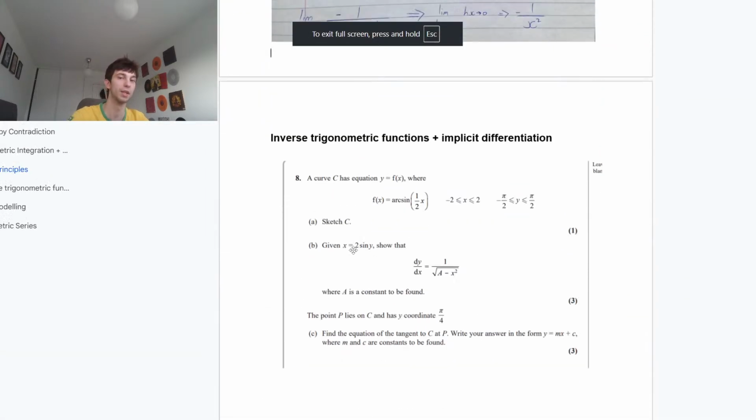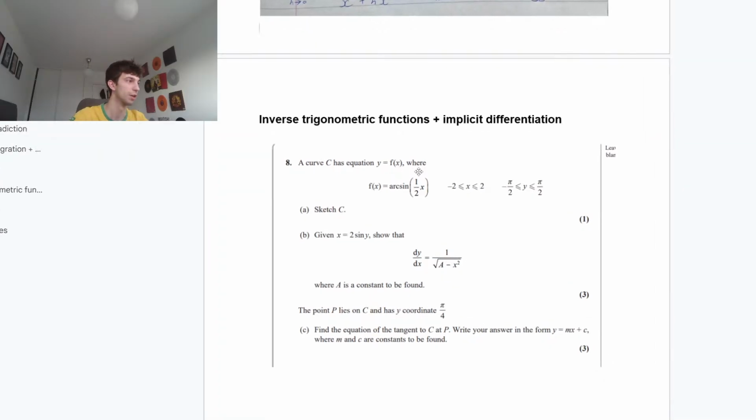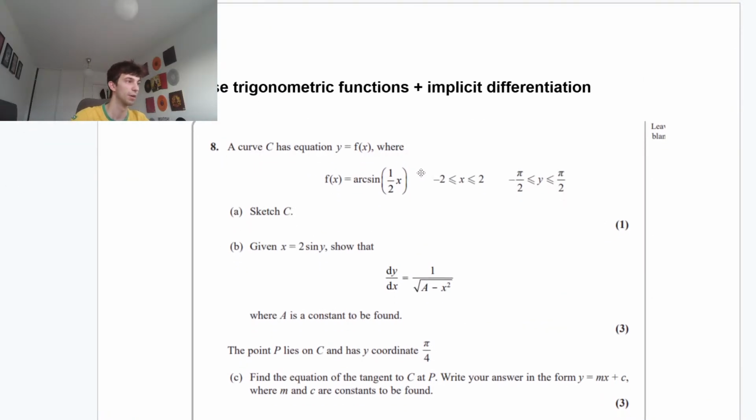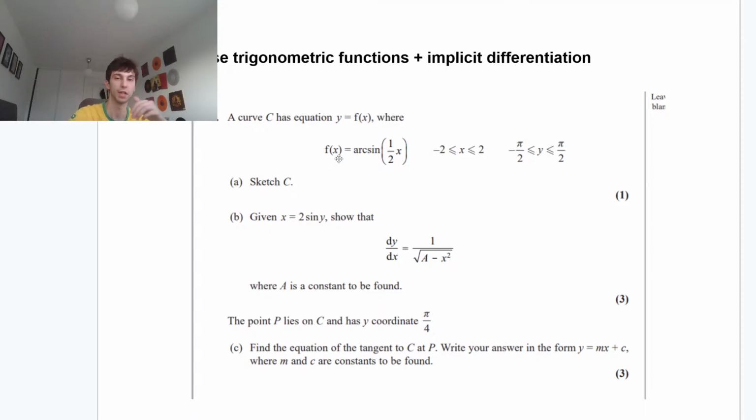Next question, guys, is going to be an inverse trigonometric functions question. Alright, I'm seeing some thumbs up. We're going to have inverse trigonometric functions. They don't tend to examine this stuff. However, I'm seeing loads of thumbs up, so we're going to carry on. But I would say the only reason they don't is because people can use their graphing calculator and just put it in the exam. However, part B is an implicit differentiation question, so we're just going to do part A while we're here, okay? I'm only doing maths and chem this year.